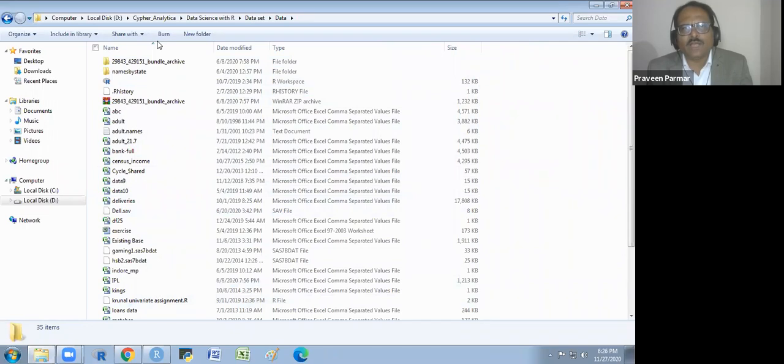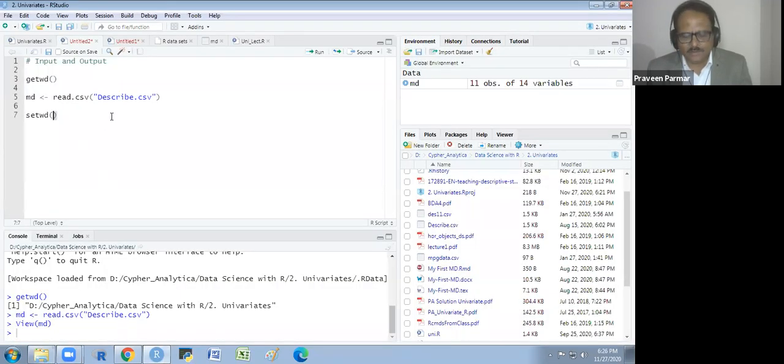And I will just click on the address bar, and you just right click here and you will get this pop-up window and copy address as text. Copy this, not this one, this one. Just copy it and come back to R and put the code, and inside this code you just paste it.